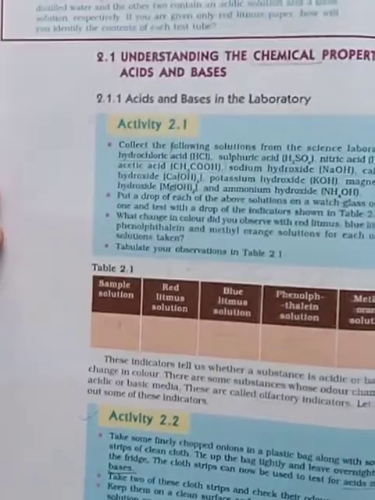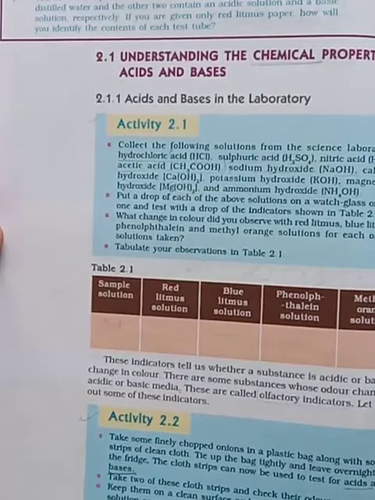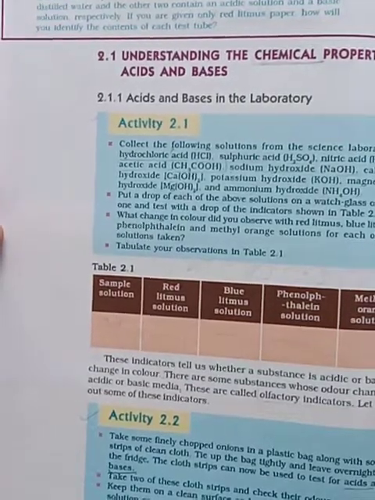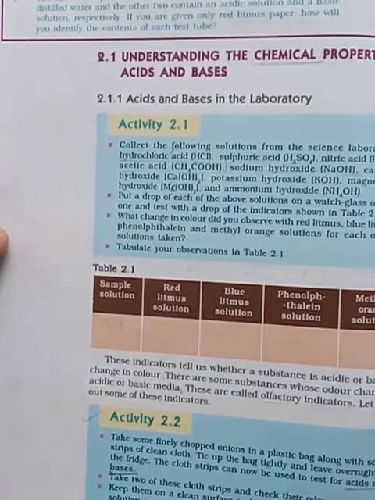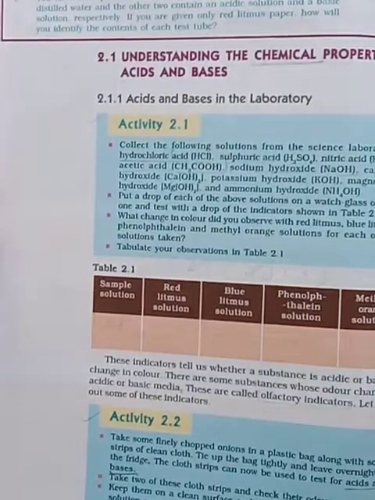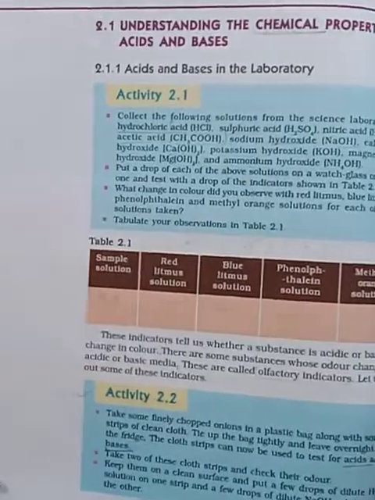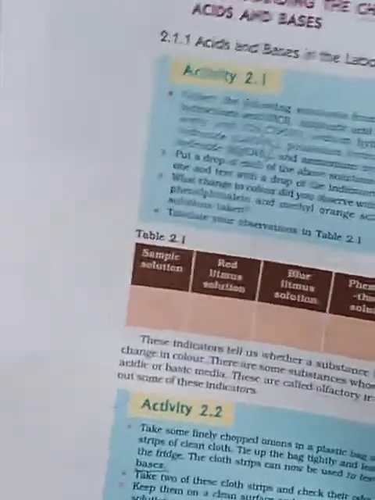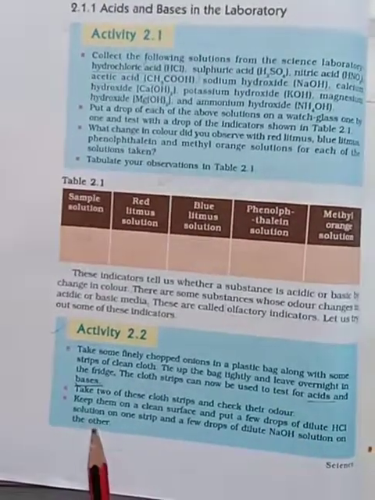That cloth we should dip in an acid, and its color changes. In a base also its color changes. Here the onion cloth strip is used as an indicator. Take up these cloth strips and check their odors. After that you should use that cloth, and the color and odor also change. What is meant by odor? The smell of those things also changes here.